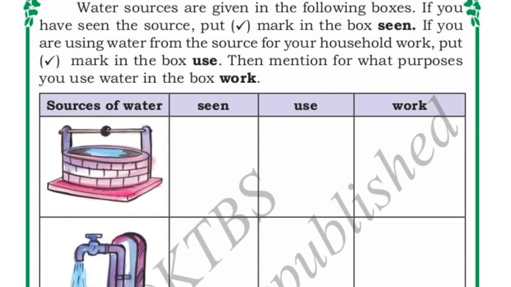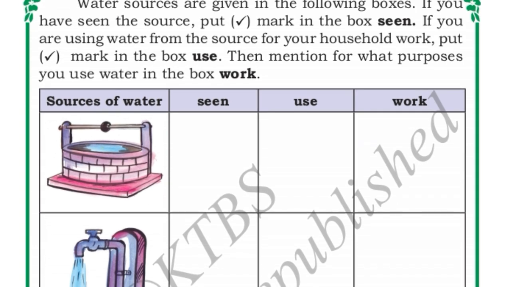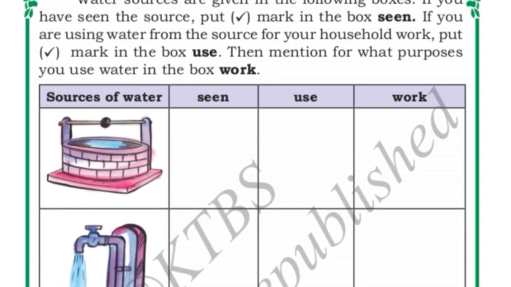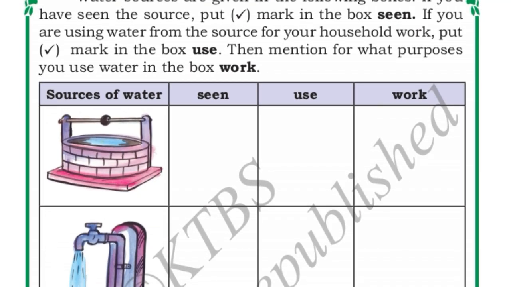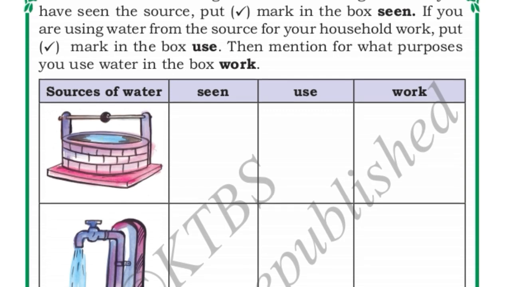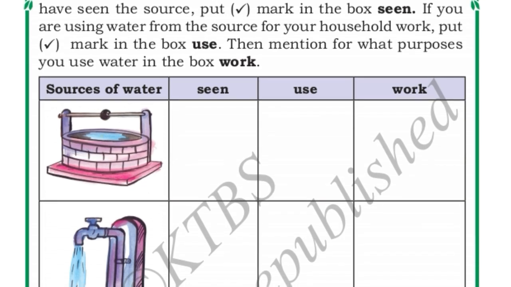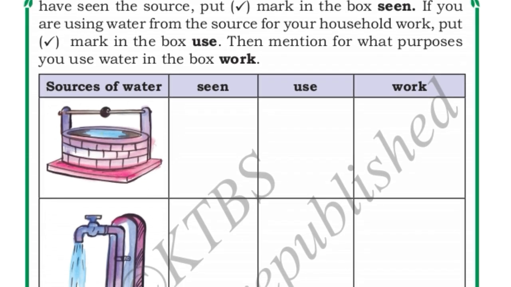Have you seen the well? Yes, right mark. Have you seen the tap water? Yes, okay, seen. In the seen column you can put right mark. Have you seen the river and lakes? Okay, you can put right mark. Have you seen the borewell and sea? Okay, you can put right mark.